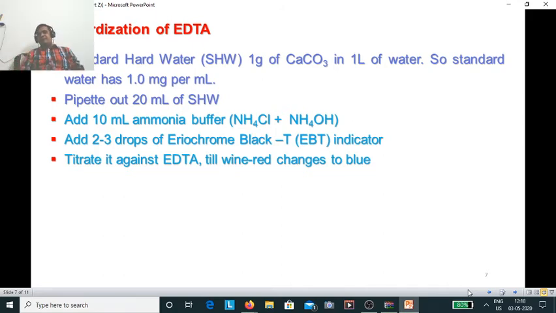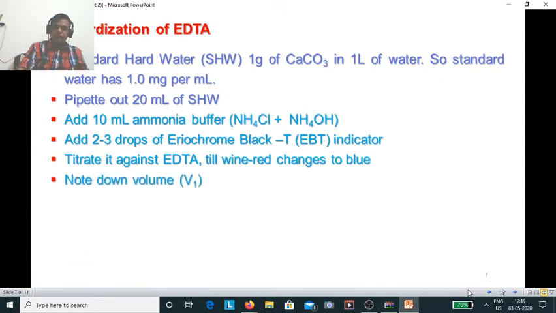So you can see we have taken only 20 ml, and then you have to titrate it with EDTA, and finally that wine red color is going to change and convert into blue. Suppose the volume of EDTA used in this titration is V1, and you started with 20 ml of hard water.